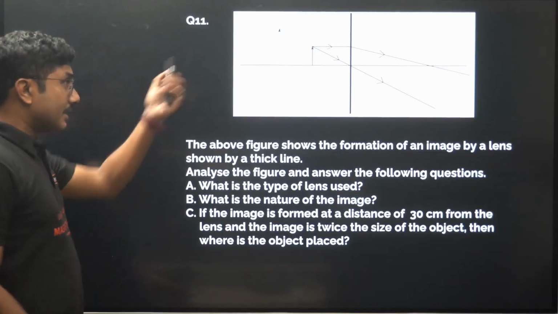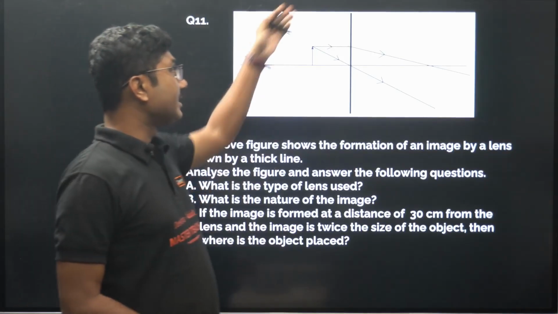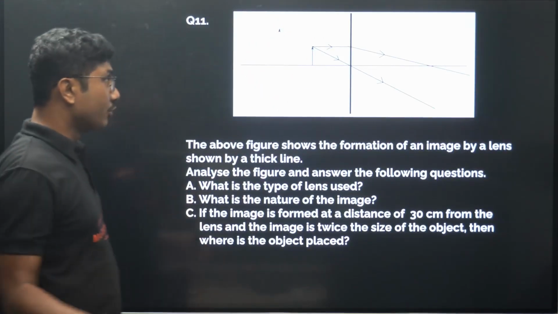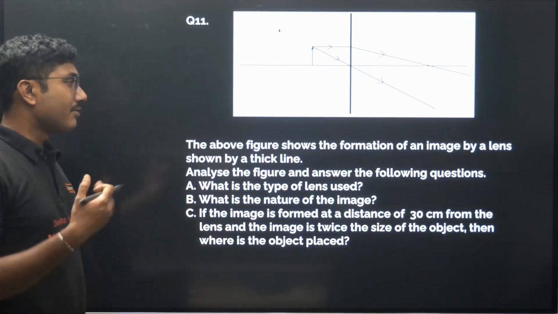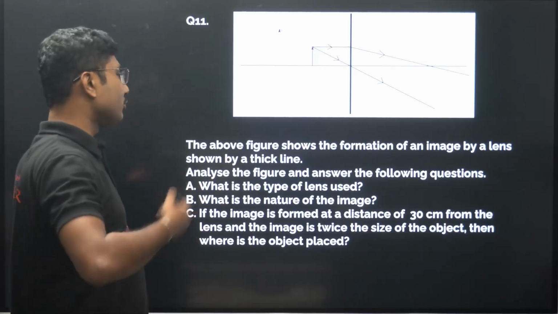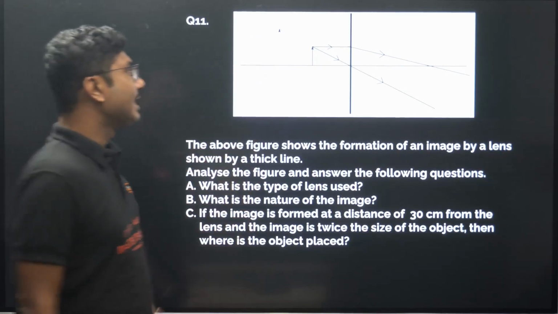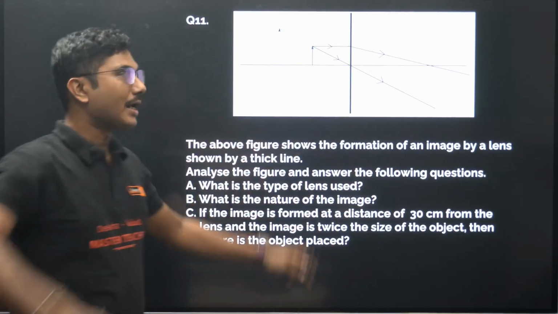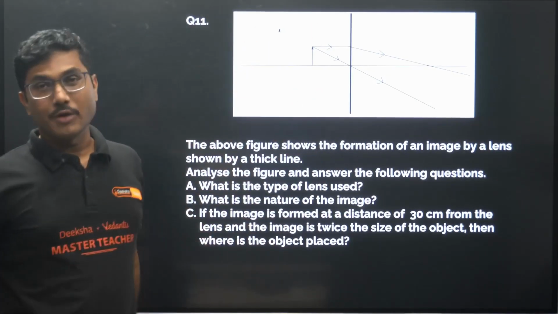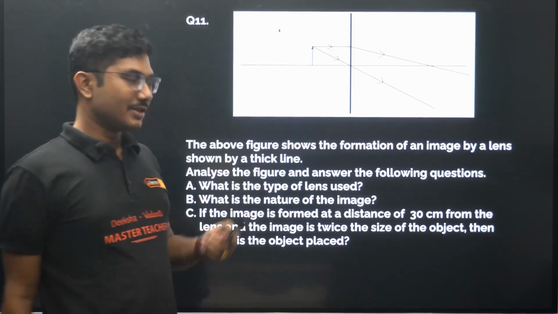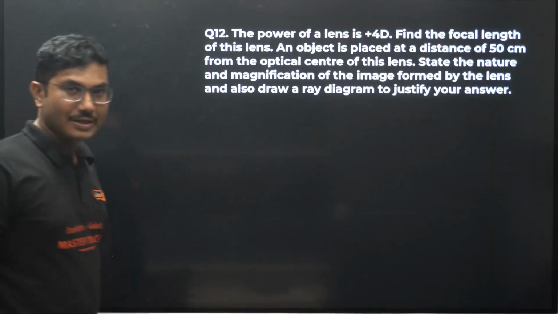Next, this is also a diagram based question. Here there is a lens. The lens is not shown, only the diagram is shown. The above figure shows the formation of an image by a lens shown in the thick line. Analyze the figure and answer the question. So you have to analyze it. This is a convex lens, that you can understand because the image which is formed is virtual and enlarged, right? So an enlarged image means that definitely it's a convex lens.